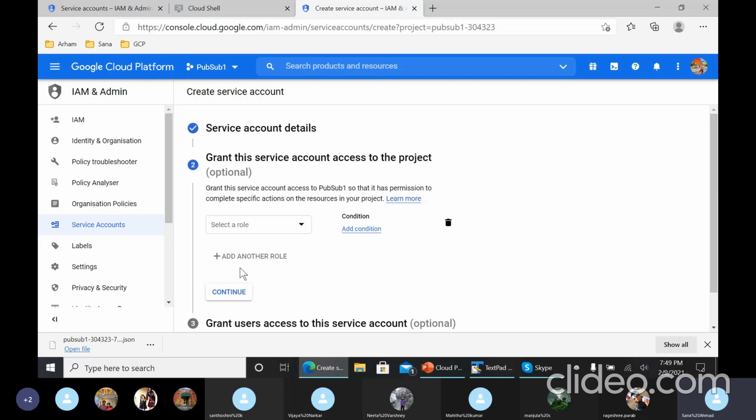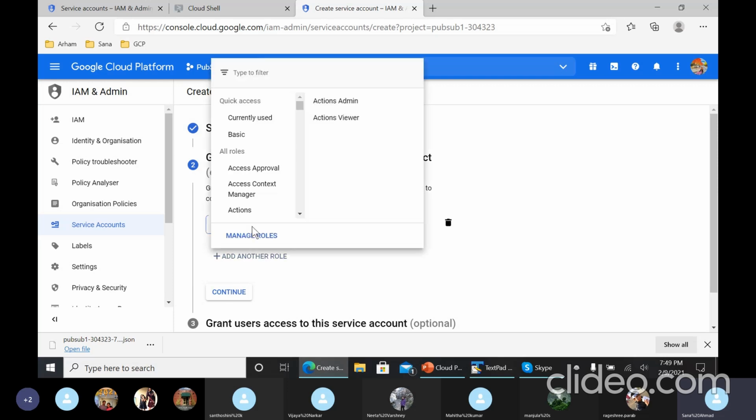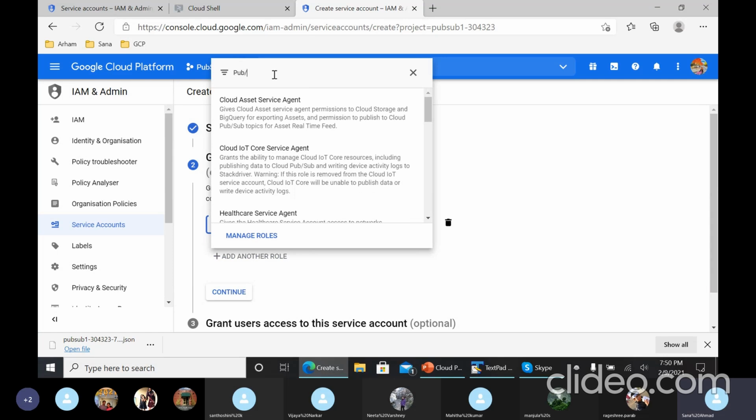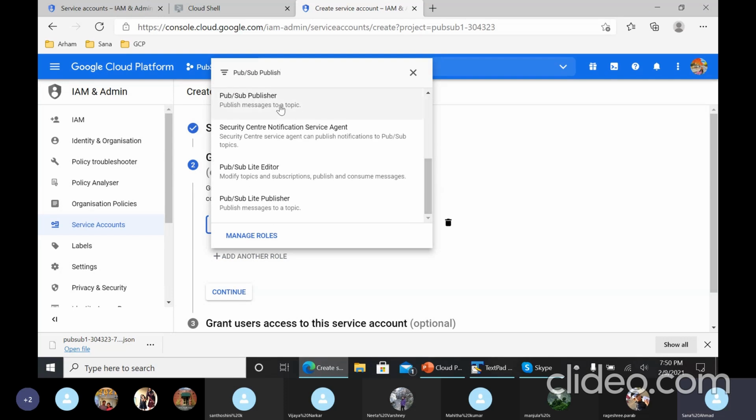And once you do create, the second thing is that you have to add a role over here, where it says select a role. Look for Pub/Sub Publisher. If you just scroll down, select this Pub/Sub Publisher.